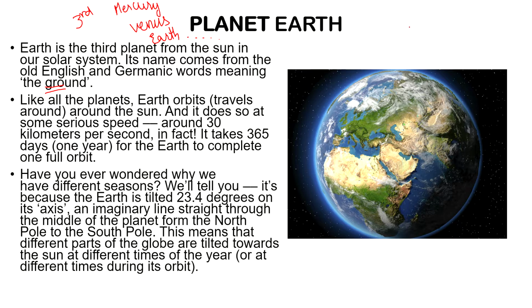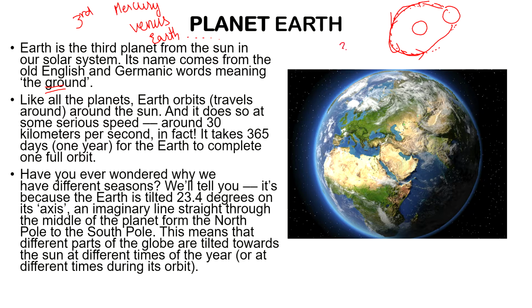Like all planets, Earth orbits. Now what is an orbit? Suppose this is the Sun and this is our Earth. Technically our Earth revolves around the Sun in a particular, same path. This path is known as the orbit.